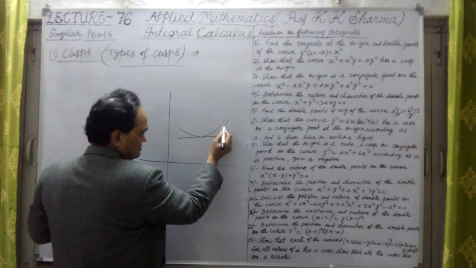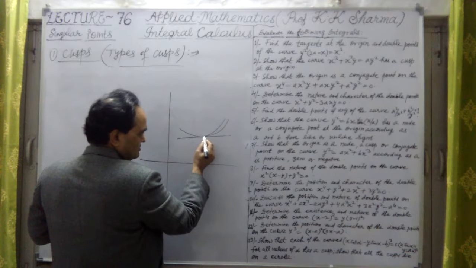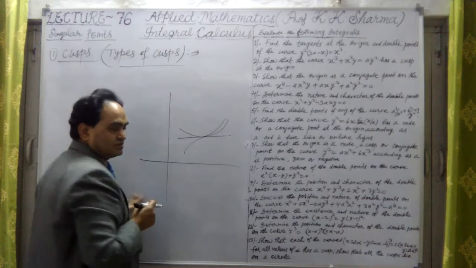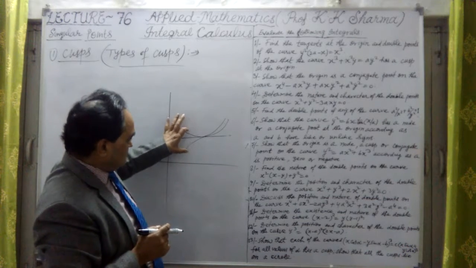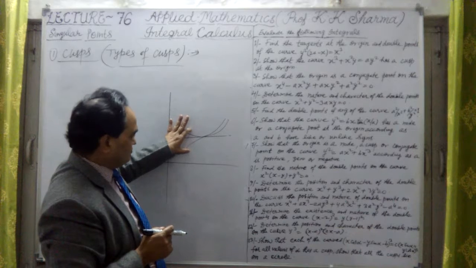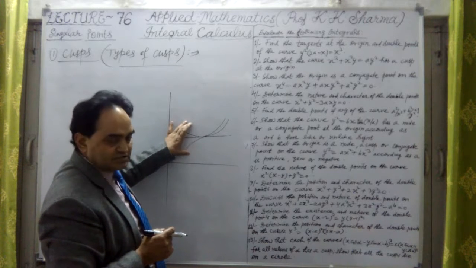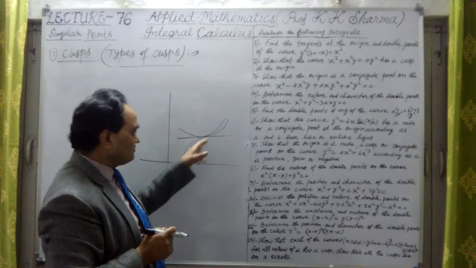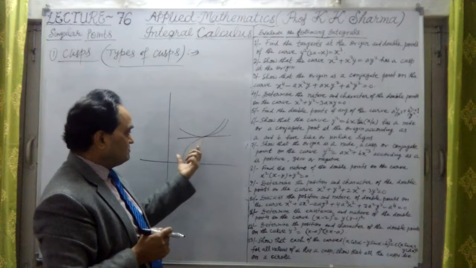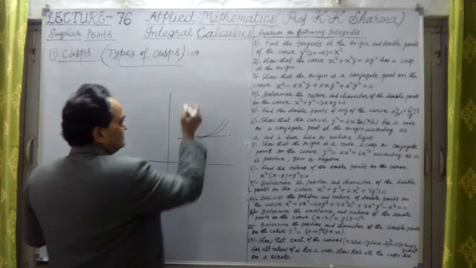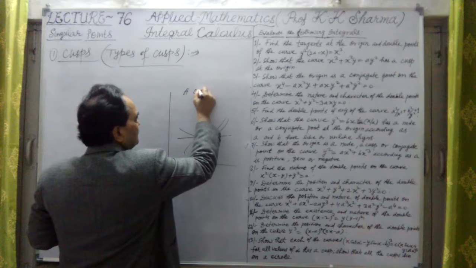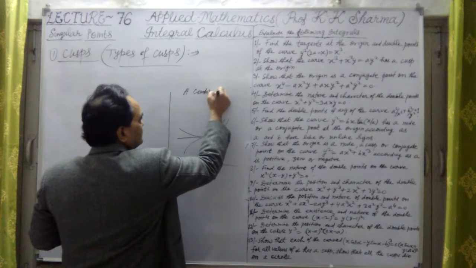okay, and this is here, like this. What does it mean? It means this is the first species, single cusp of first species type, and this is a single cusp of second species. These two are combined together. This is a mixture of both these species. This is a mixture or combination of, let me take combination,